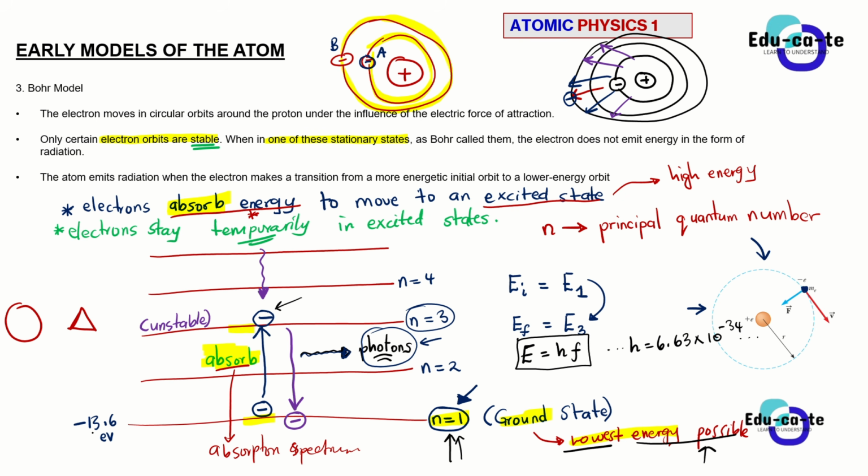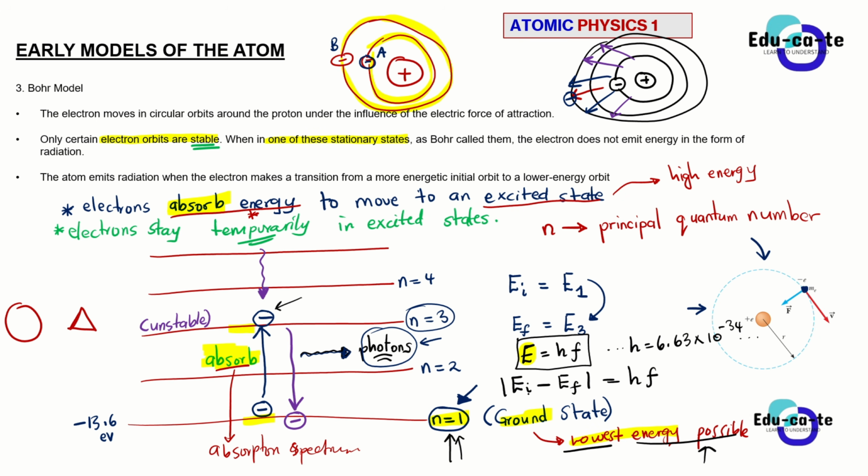Hence, to find the energy of the photon released, it will just be equal to the initial energy minus the final energy. We can put an absolute value sign there, and this equals h times f.